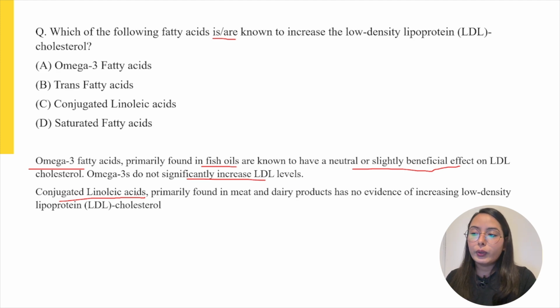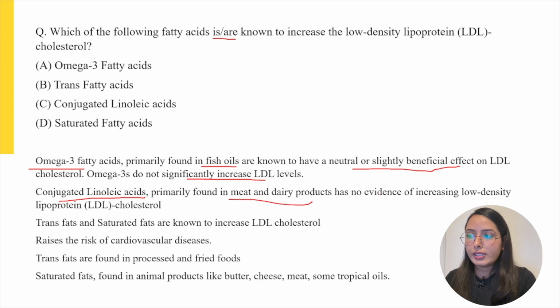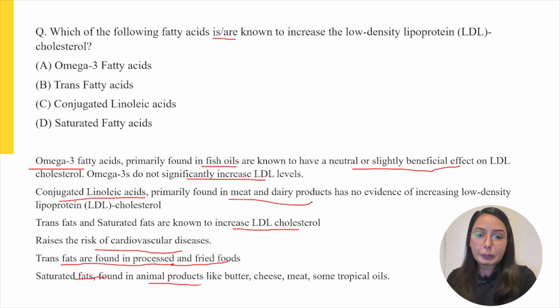However, they do not increase the LDL levels. Similarly, conjugated linoleic acid, which is primarily found in meat and dairy products, also does not have any increasing effect on LDL cholesterol. While the other two options, that is trans fatty acid and saturated fatty acid, both of them are known to increase the LDL cholesterol levels, thereby causing a risk of cardiovascular diseases. While trans fats are found in processed food and fried foods, saturated fats are found in animal products like butter, cheese, meats, and even some tropical oils like palm oil.